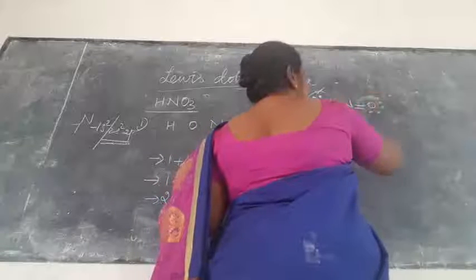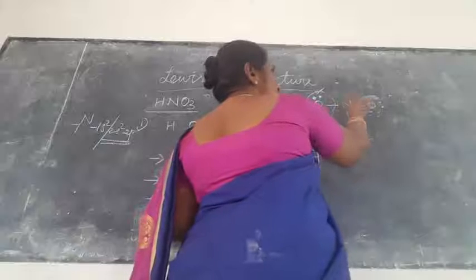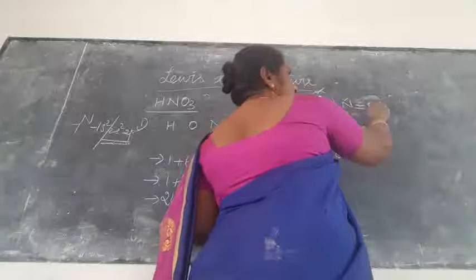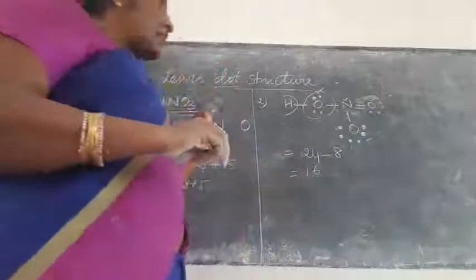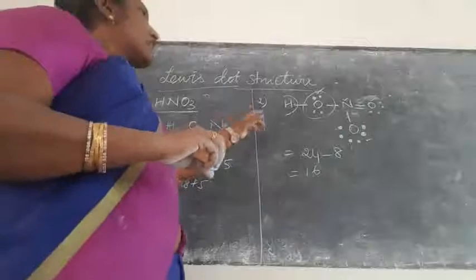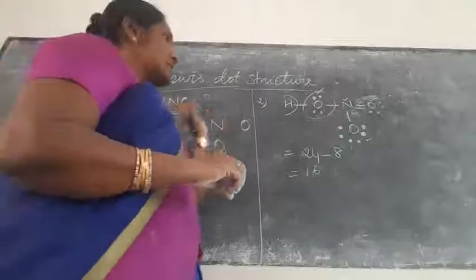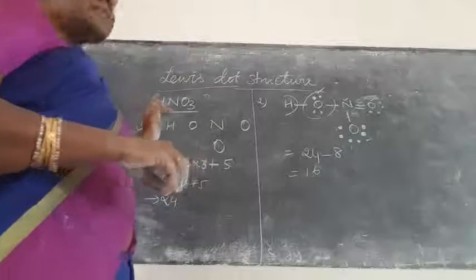So what is the electronic configuration now? Nitrogen: 2, 4, 6, 8. So this is correct. Now oxygen, you check it: 2, 4, 6, 8. So this is also correct. This is the way you check with the number of electrons present. This is the Lewis dot structure of nitric acid. This is the structure.